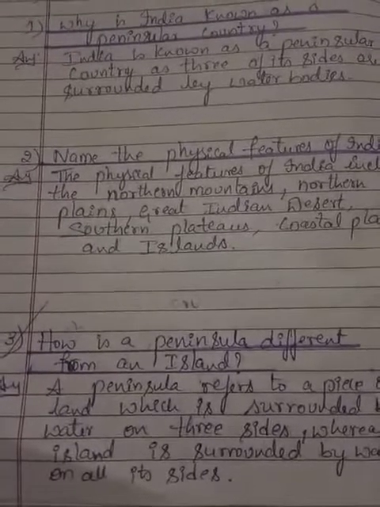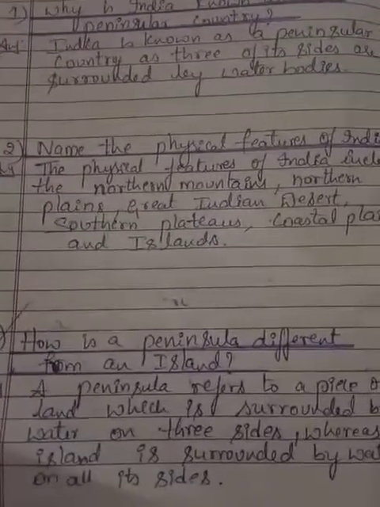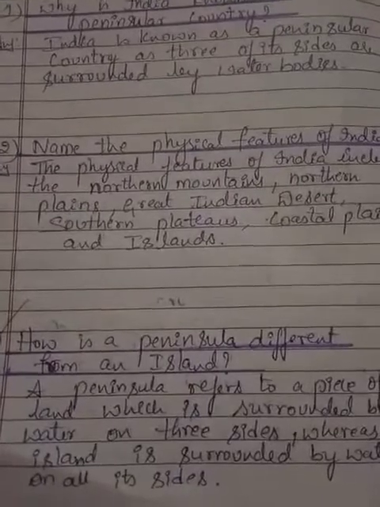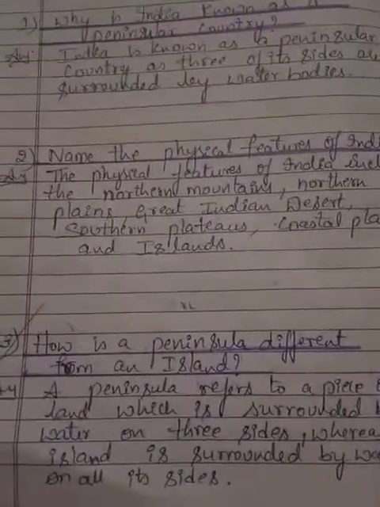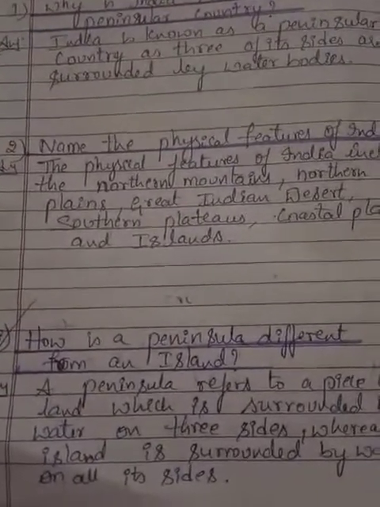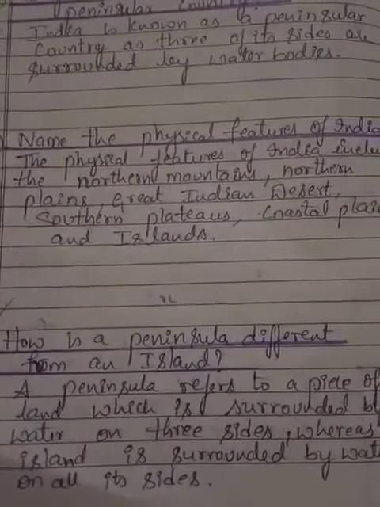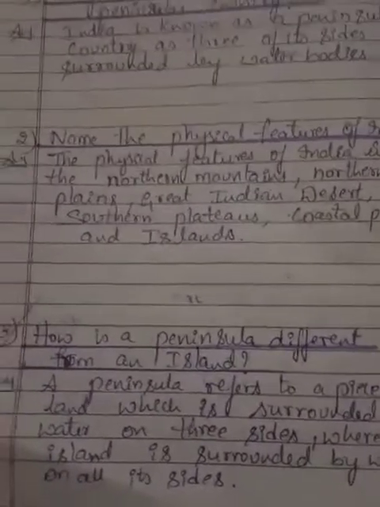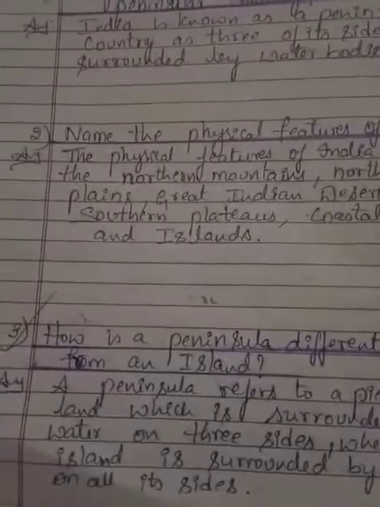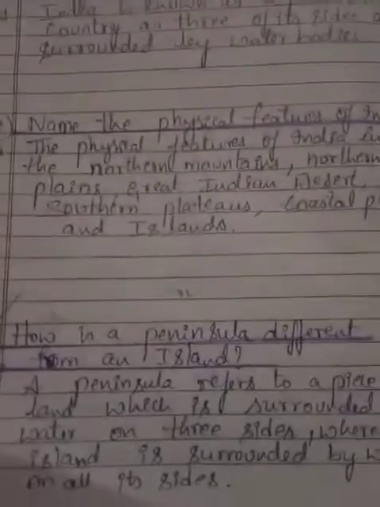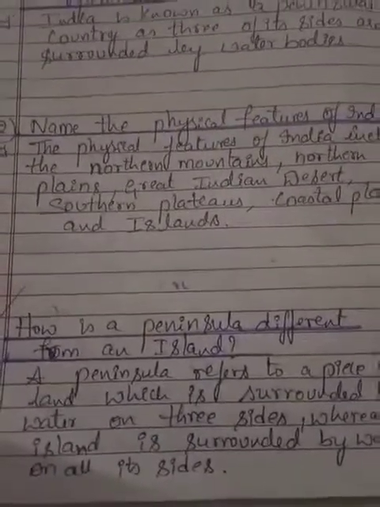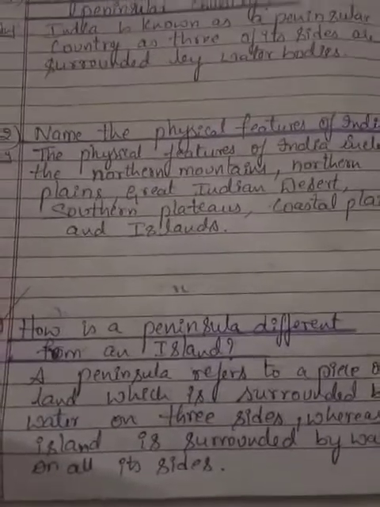So all these we studied, children, and we even saw which are the neighboring countries of India, which are the physical features of India, and the difference between an island and a peninsula. So these are all the topics which we covered in the second chapter, that is India, our country.